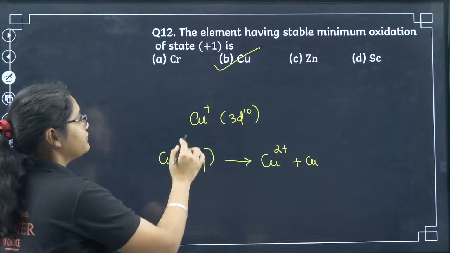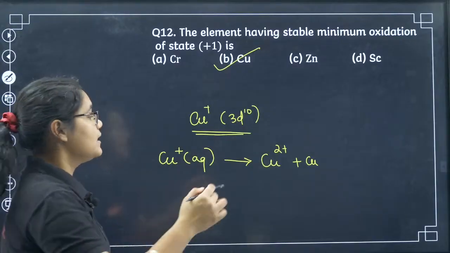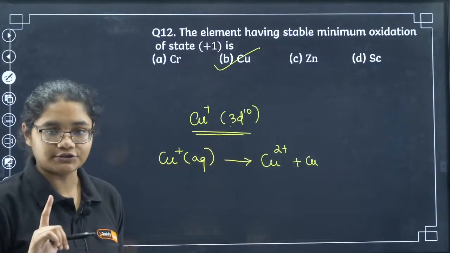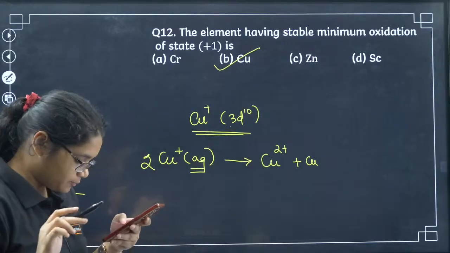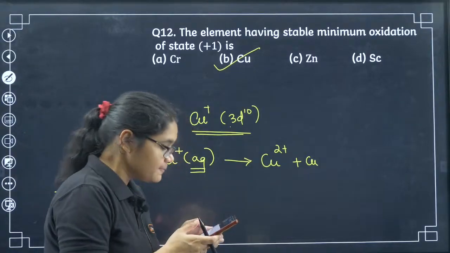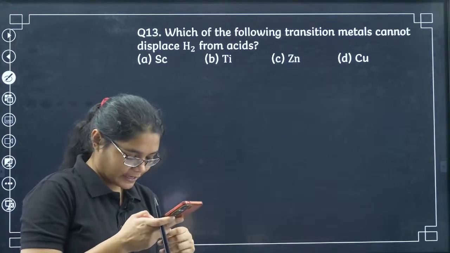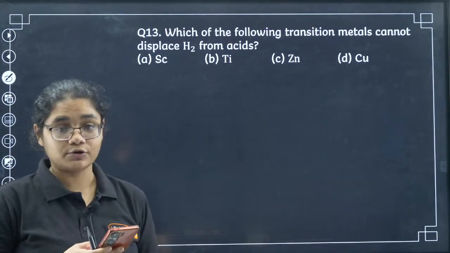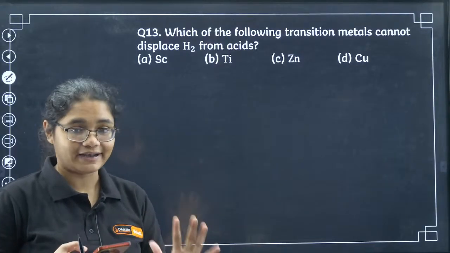In general, if there is no aqueous medium, copper with 3d10 is more stable because of this d10 configuration. This reaction happens only in aqueous medium, so please keep that in mind. I hope, Neon, your doubt is clear. Please put me a thumbs up or let me know if your doubt is clear. But a very good question. Absolutely, you have understood the concepts in depth.